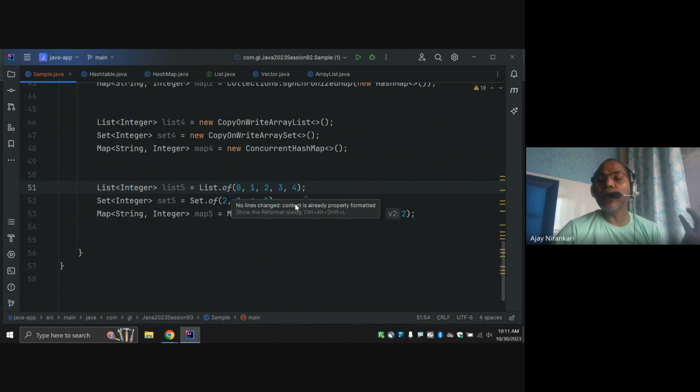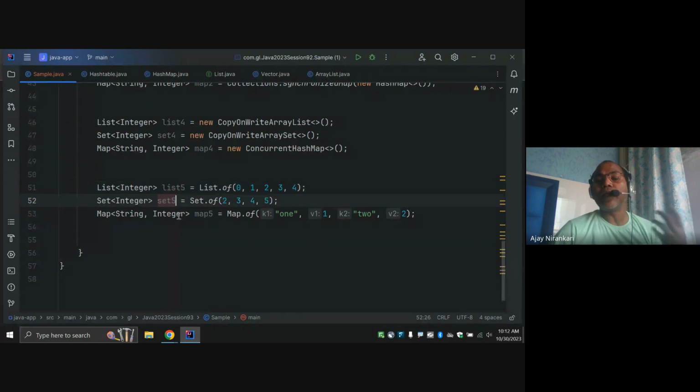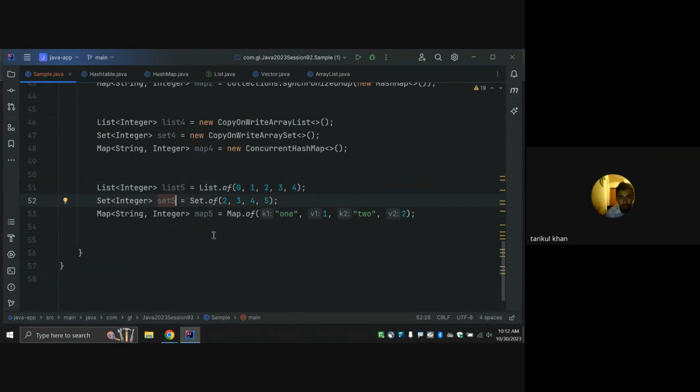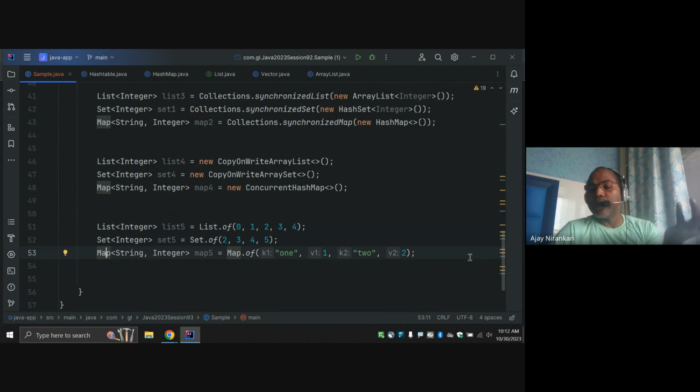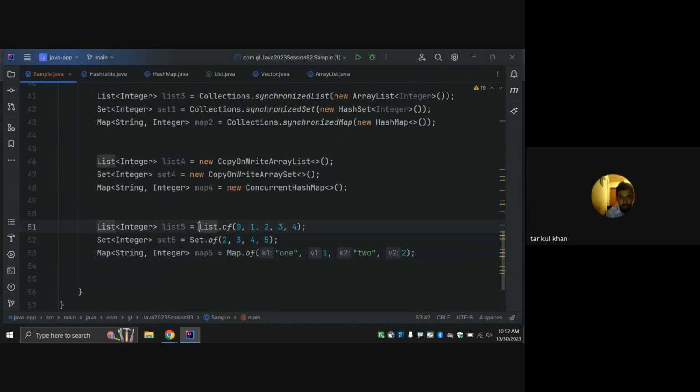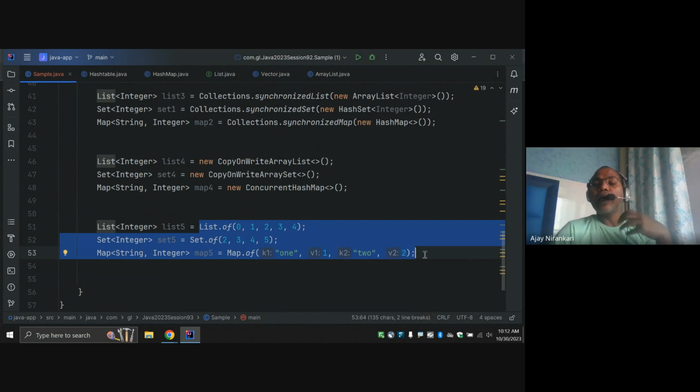You don't need to worry about the output in a multi-threaded environment. So for creating a thread safe list, set, or map, you have multiple options: List.of, Set.of, and Map.of. By default, these create thread safe implementations for list, set, and map.